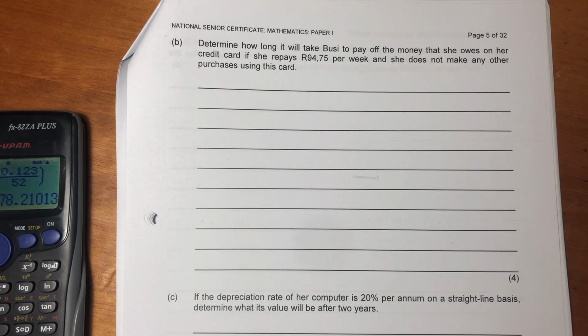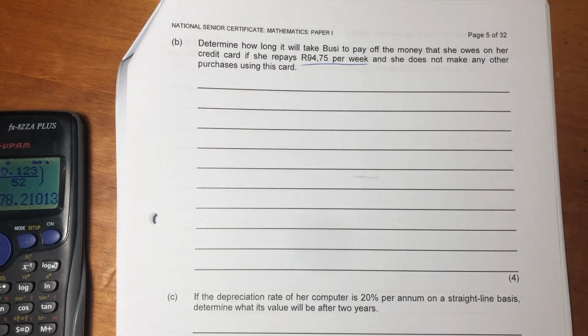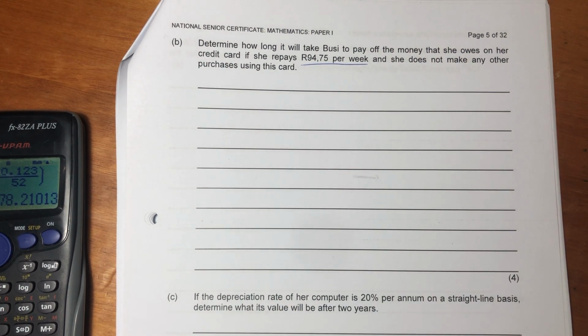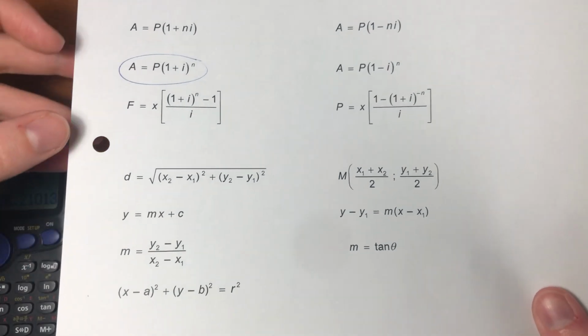So it's saying she got this credit card, she bought this laptop, and now she's paying it off. Okay, but she's paying it off regularly, right? And when you see that she's doing something per week or she's doing something regularly, you should always be thinking annuity, okay? And what does annuity mean? It means regular cash flows, right? And that's what they've given us here, regular cash flows. Okay, so let's see which one of these we think would be a good fit for the question.